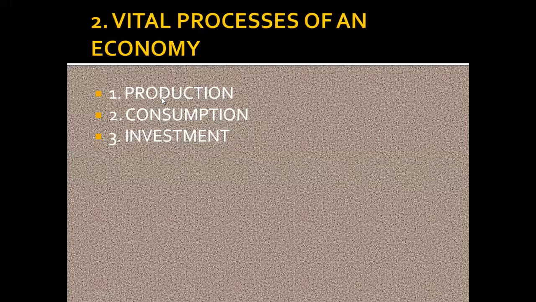Which economic activities? Production. Production, as I have told you, is the conversion of raw material into finished goods. Consumption is using such goods which have been produced by the producers for the satisfaction of our wants. And investment refers to the process of investing that part of money which has been saved by consuming the goods and services. For example, a person has produced some goods worth rupees 10 lakh. By selling them, he has earned 15 lakh rupees.